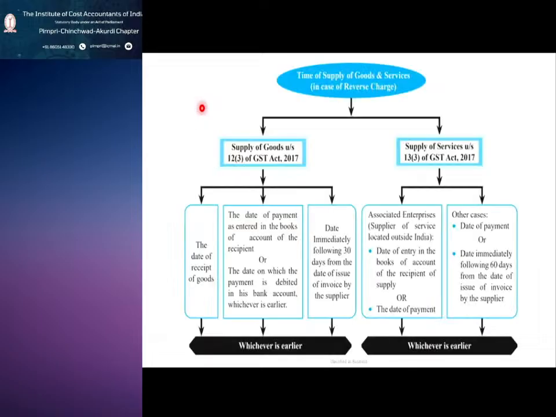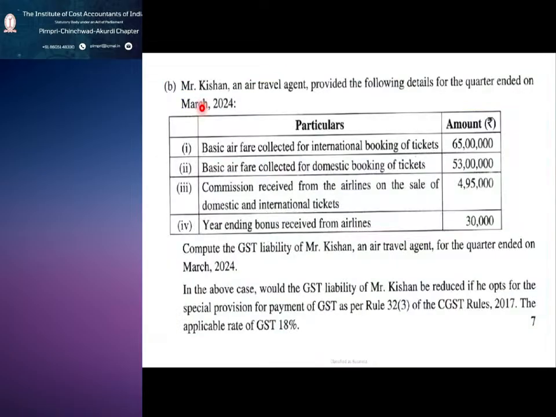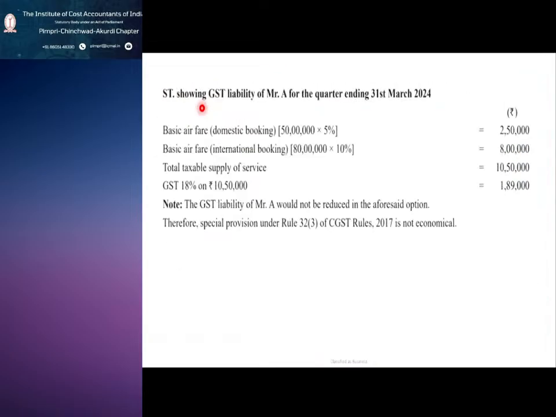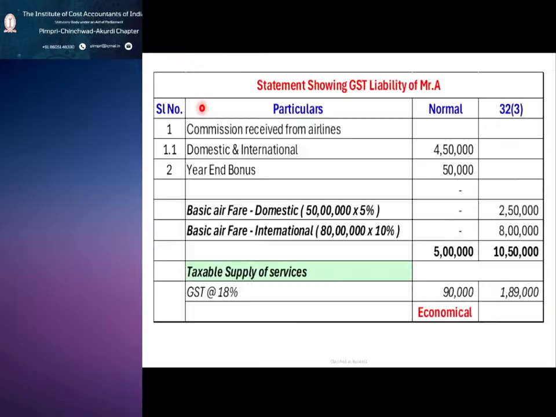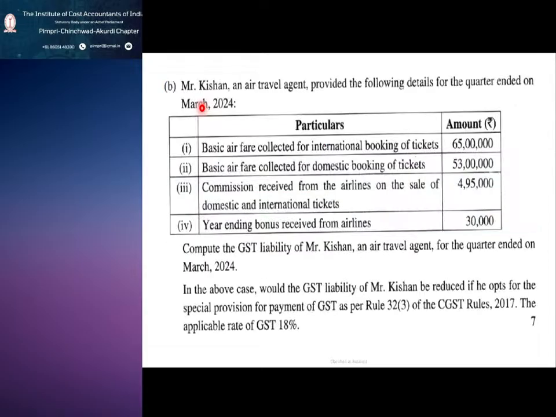Now we are moving into 5. This is 5B. 5A I have, no. So this is question number 5B. This we have seen in last Sunday's intermediate class. So the very easy one, air travel agent. So we have seen the supplies, it is related to specific supplies.